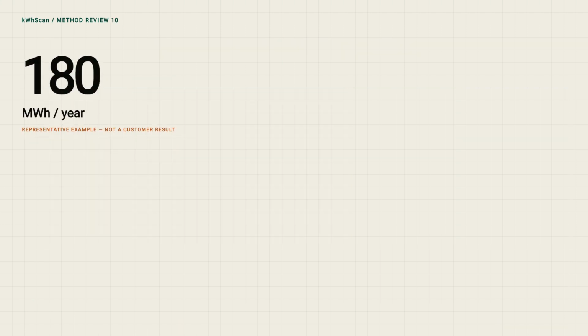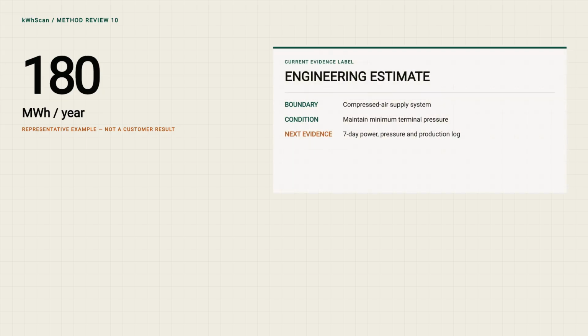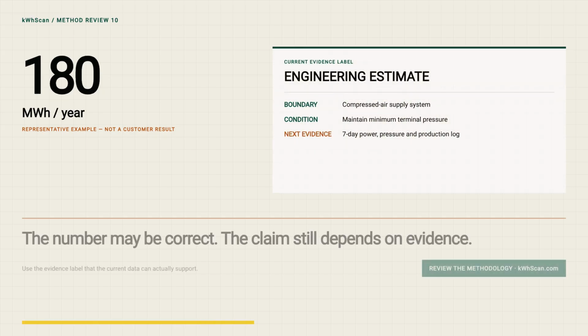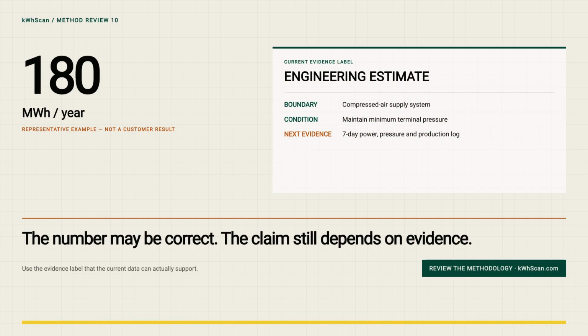The number may be correct. The claim may still be wrong. Label the evidence level. State the boundary and make the next measurement explicit. That is how a screening result becomes a professional decision tool.